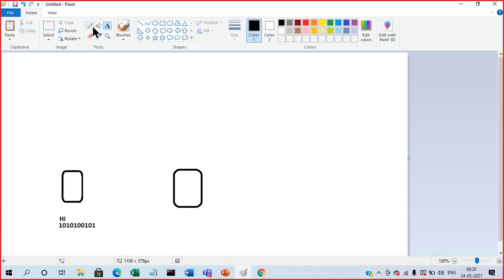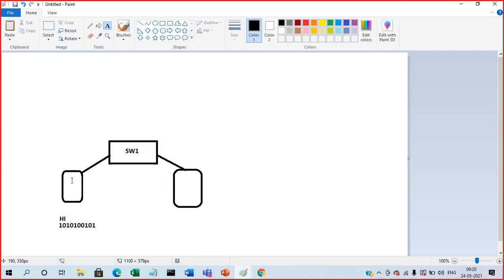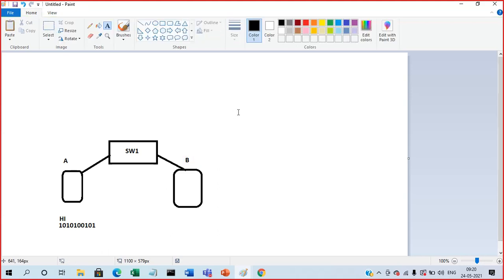Now we can consider this is layer 2, and layer 2 is always connected with a switch. It is connected on one switch port, and here also it's connected on another switch port. This is switch 1, this is system A, and this is system B. Now system A wants to send some data to system B via the switch, in layer 2. This is the data, which we can call a payload or user data. It needs to be sent to system B.